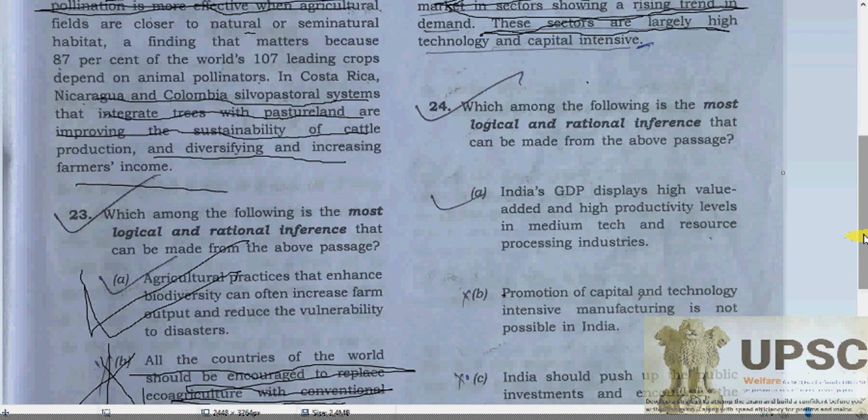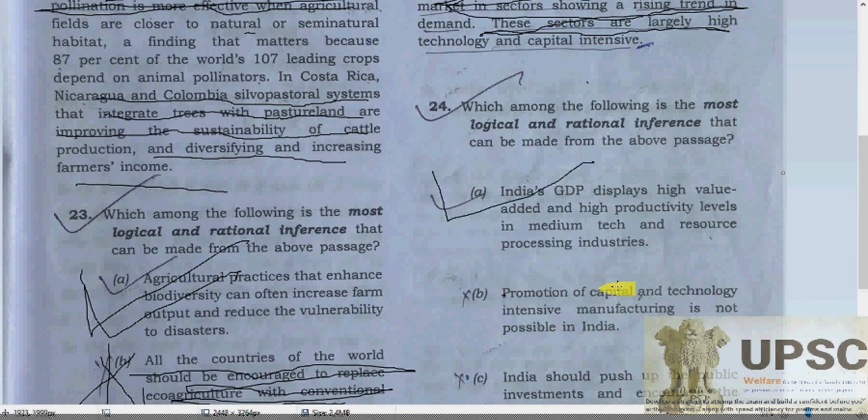As we know, the first option says that India's GDP displays high value added and high productivity levels in the medium tech and resource processing industry. Of course, that has been clearly mentioned in the comprehension, so it will be apt.